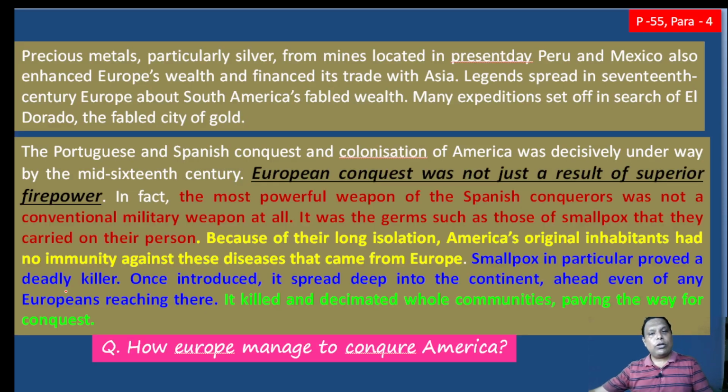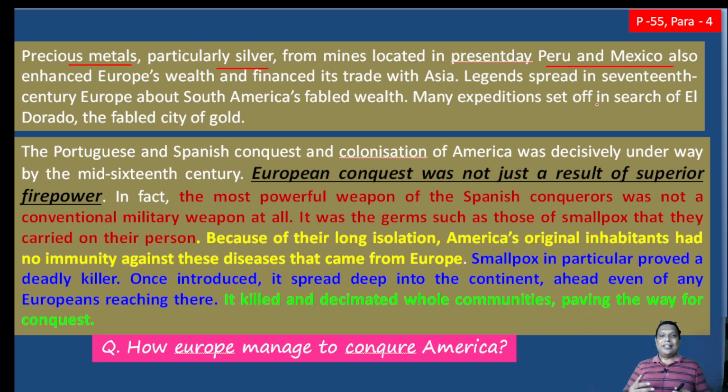What are the materials we carried out in trade? Very simple: precious metals, precious silver from mines located presently in Peru and Mexico. In the present countries of Peru and Mexico, you can find plenty of mines of gold, silver and other minerals which enhanced Europe's wealth and financed its trade with Asia.